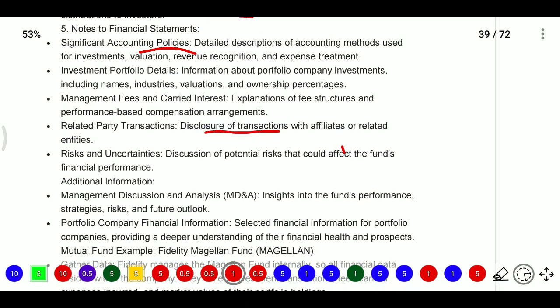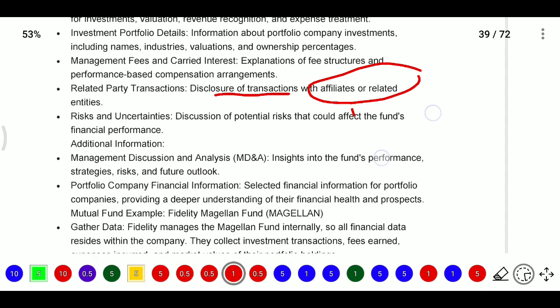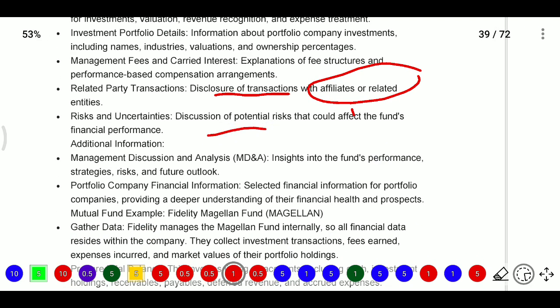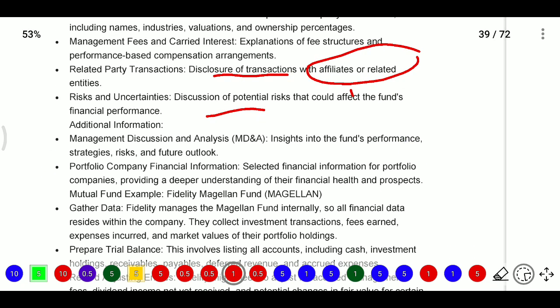Next, related party transactions, here disclosure of transactions with affiliates. Affiliates means, as we have discussed, the master, feeder and related affiliate entities. Risk and uncertainties, here discussion of potential risks that could affect the fund's financial performance, what the risks are and what the uncertainties are which potentially affect the fund's financial performance.